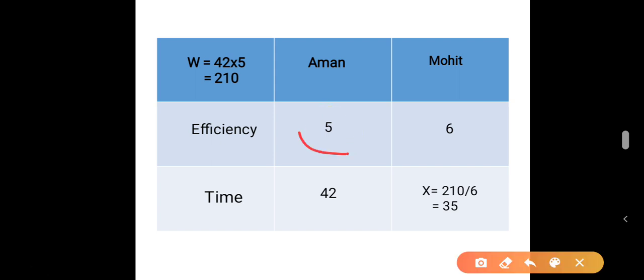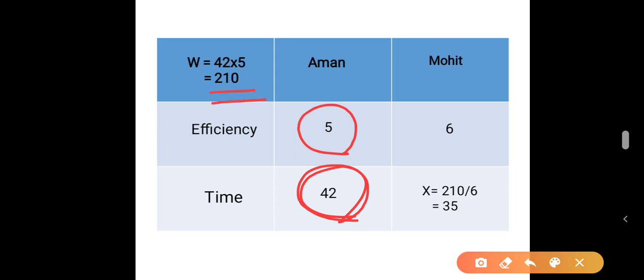So we consider Aman's efficiency as 5, and it is said that he takes 42 days to complete the work. So we know the efficiency of Aman and time of Aman. So the work will be efficiency into time, that is 42 into 5, which is 210.